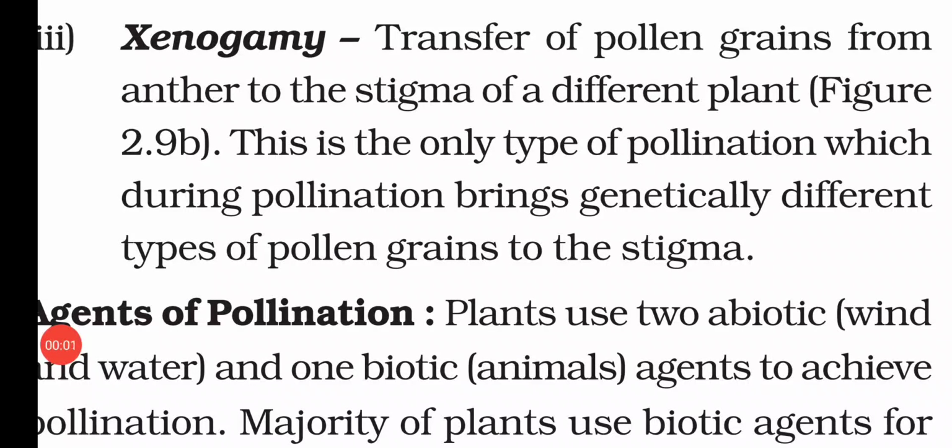So the third type is xenogamy. Transfer of pollen grain from anther to stigma of different plants. That means in this type of pollination, what happens? One plant which is producing the flower, the pollen grains are transferred to the stigma of a flower which is present on a different plant. So in this, both the gametes are present on different plants, and that is why they are genetically different.